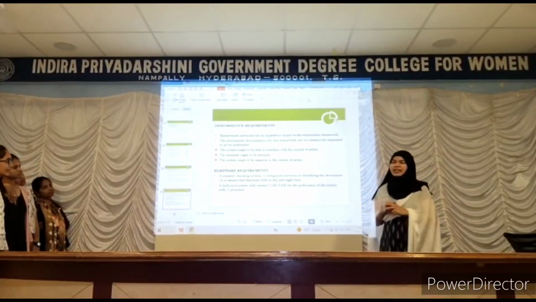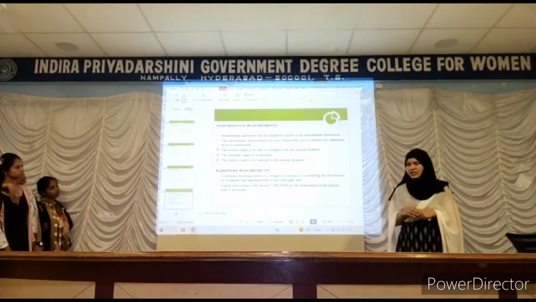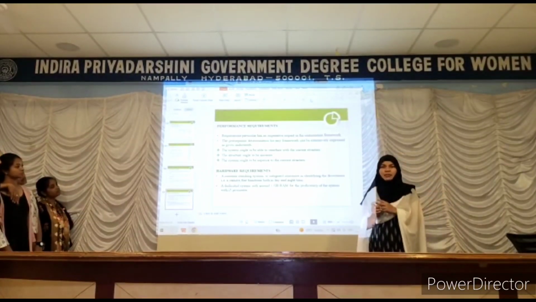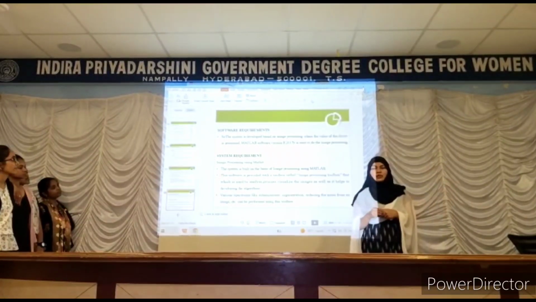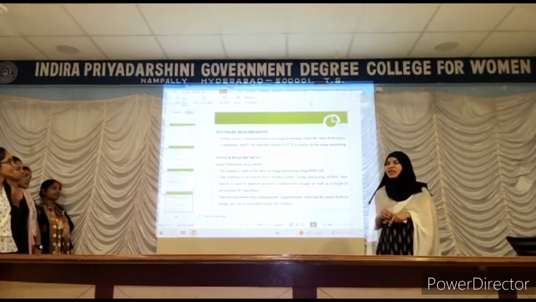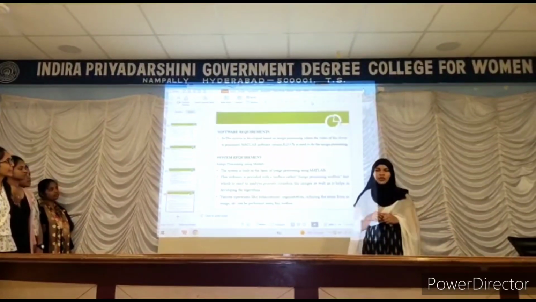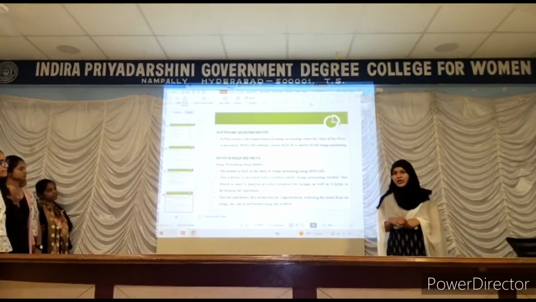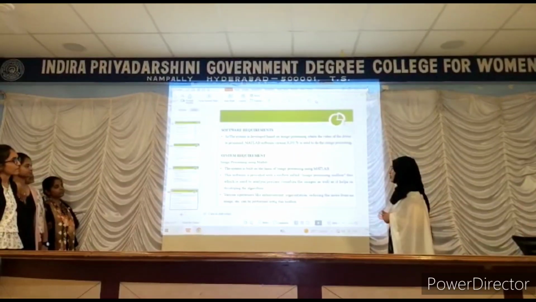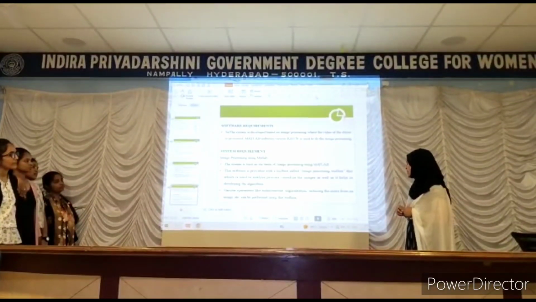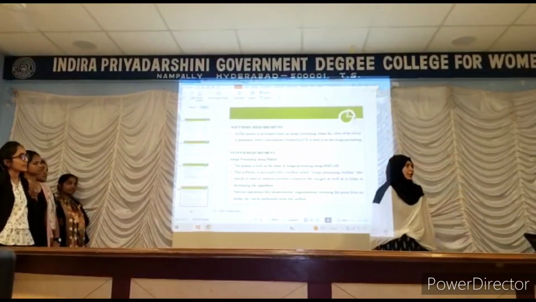And then hardware requirement. A dedicated system is needed, with 1 GB RAM and an i5 processor. Then we have software requirements. We are using MATLAB software for image processing. And then system requirement: image processing is done using a module. Here we are taking a toolbox named the Image Processing Toolbox. In that, various operations like enhancement, segmentation, and reducing noise from an image can be performed. The next part will be continued by Pranita.